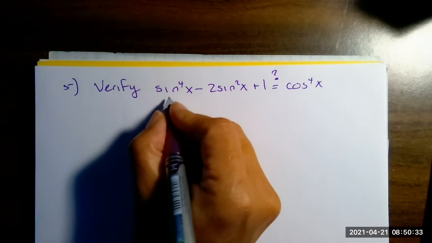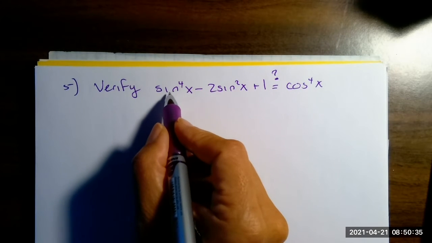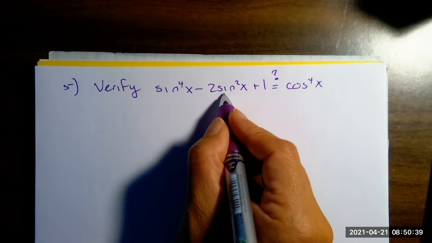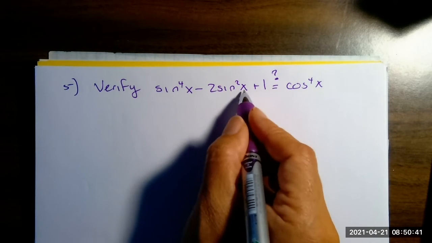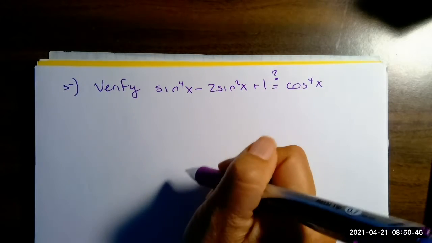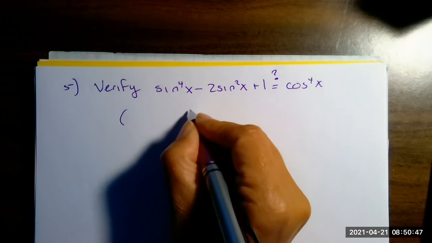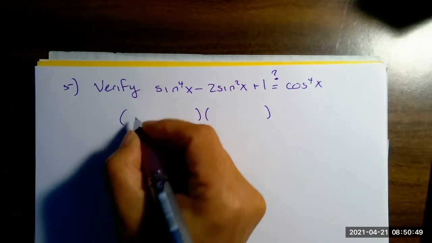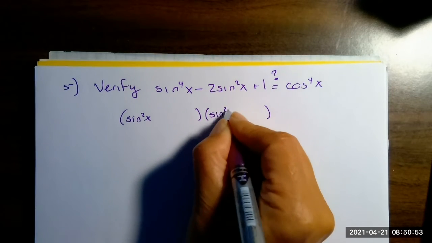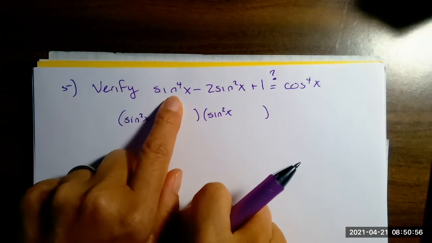Now, you could kind of do a U substitution and call sine squared U, and then this would just be a regular trinomial. Sine squared is just going to be the U. So this will factor out to be this, right? Because these two multiply to that.